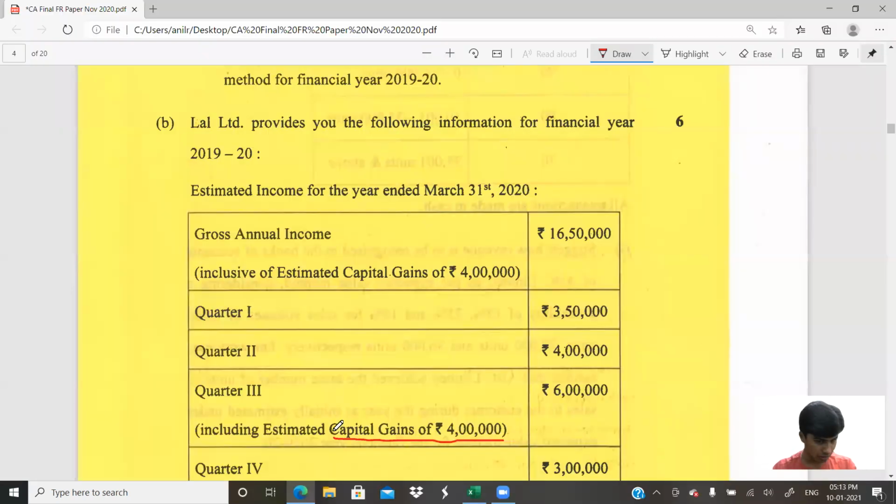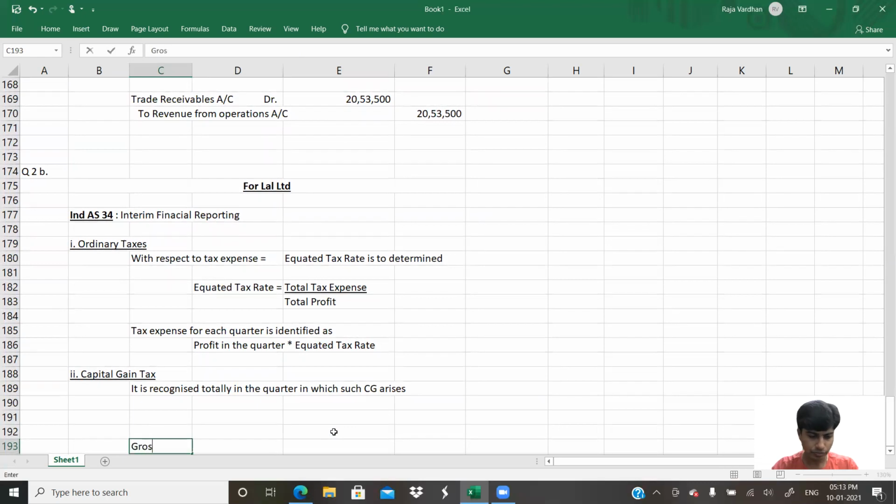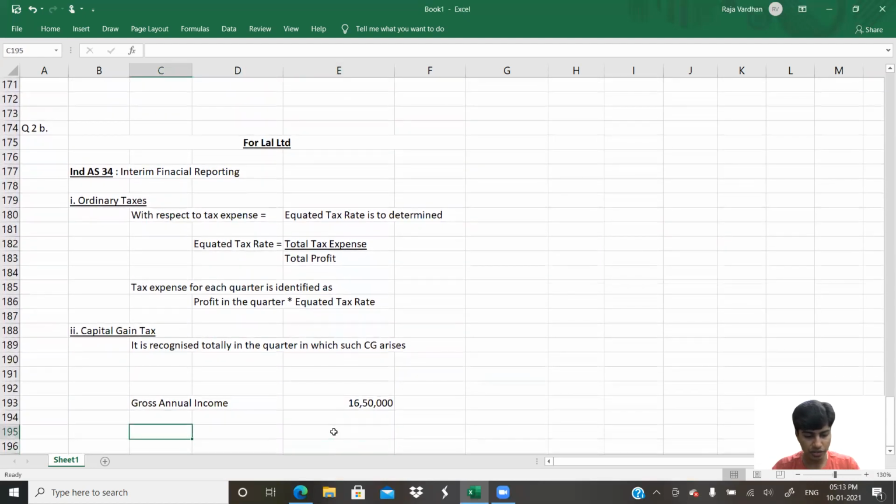Let us start. Gross annual income. How much is our gross annual income? 16 lakh 50,000. They've given it for each quarter.